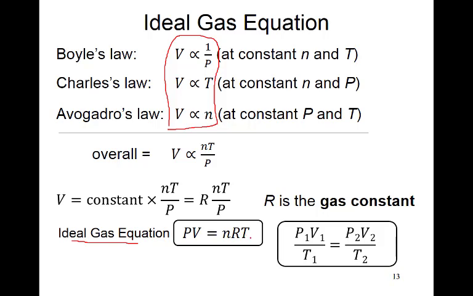Okay, and then if you repeat the experiment one more time, then P1V1 upon T1 is equal to P2V2 upon T2. So this is called the general gas equation. This is the ideal gas equation, this is the general gas equation. Both equations will be used in your calculations for solving the problems.